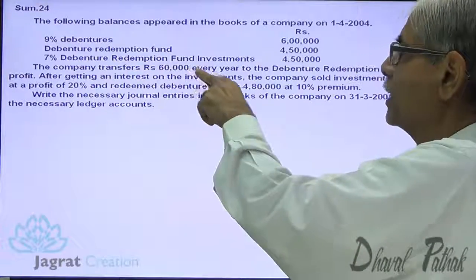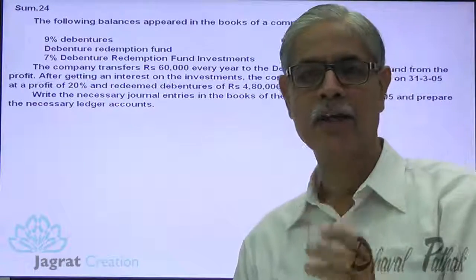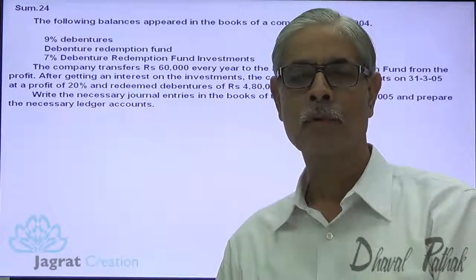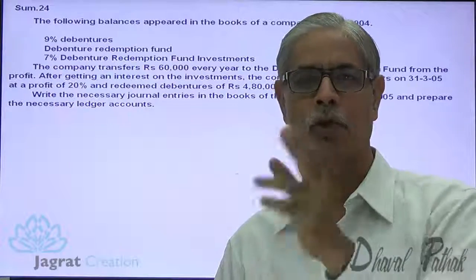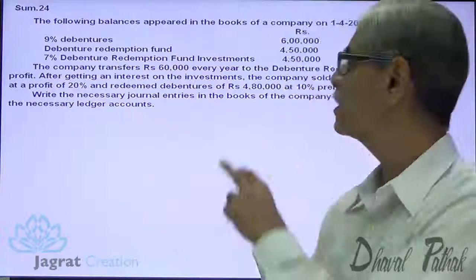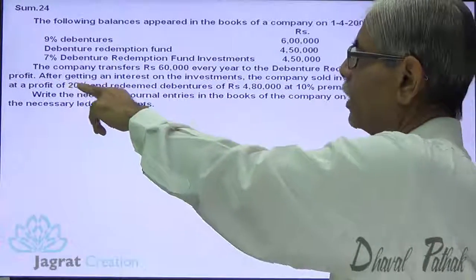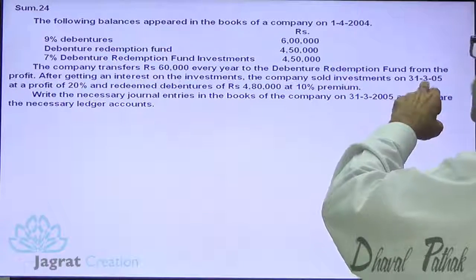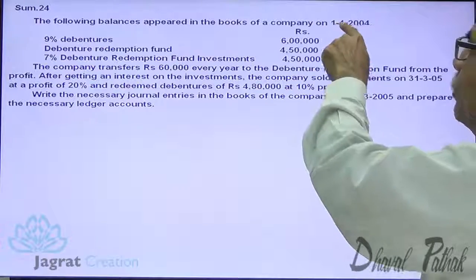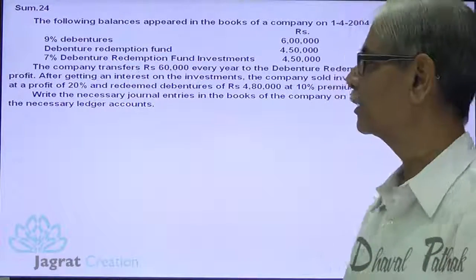Company transfers 60,000 every year to debenture redemption fund. So every year the profit appropriated from the profit and loss appropriation account to the debenture redemption fund is 60,000. After giving the interest on investment, the company sold the investment on 31/3/2005. This is 1/4/2004, 31/3/2005, that is at the end of the year.